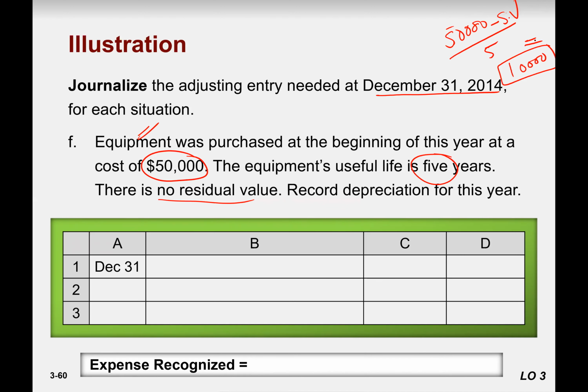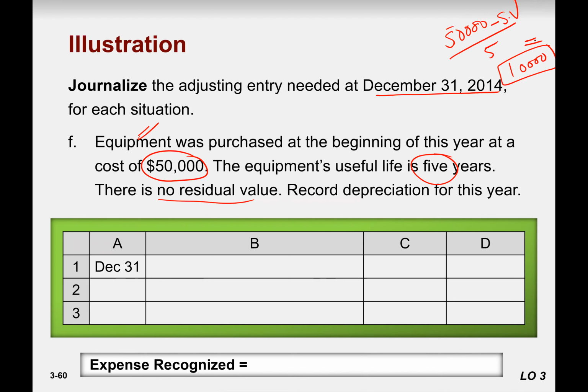$10,000 depreciation and expense. Yes, well done. Because we used our equipment for a whole year, we call this expense. So depreciation expense to accumulated depreciation. Well done.